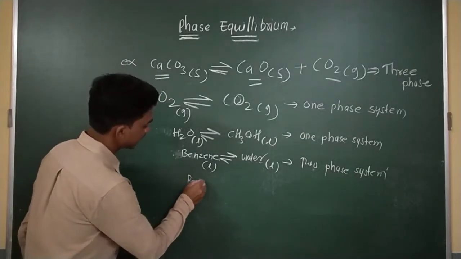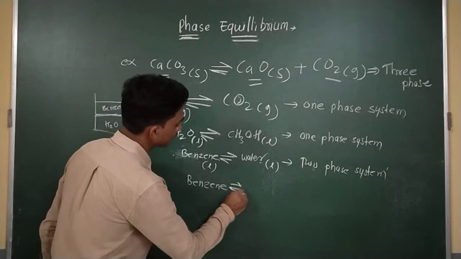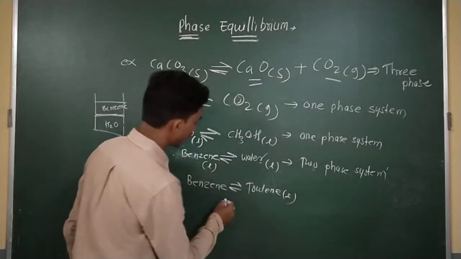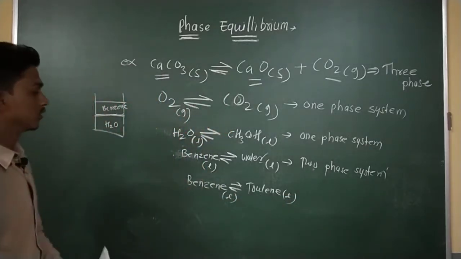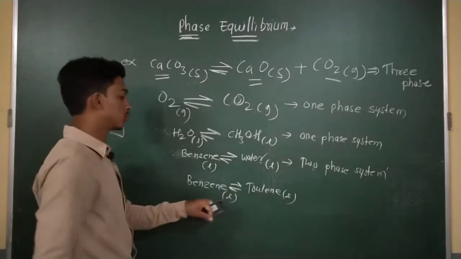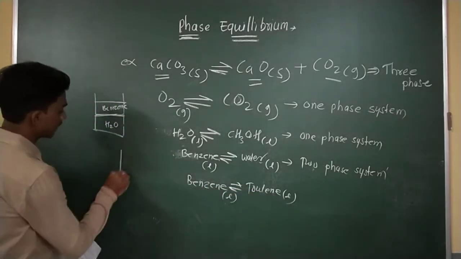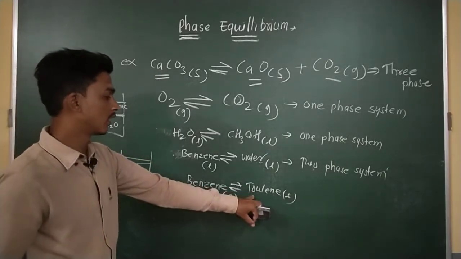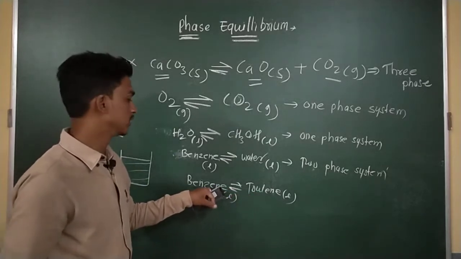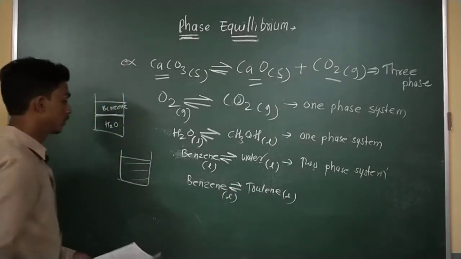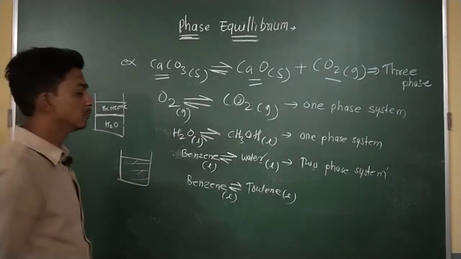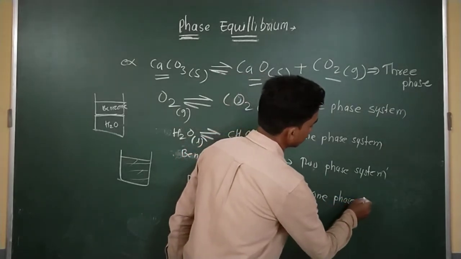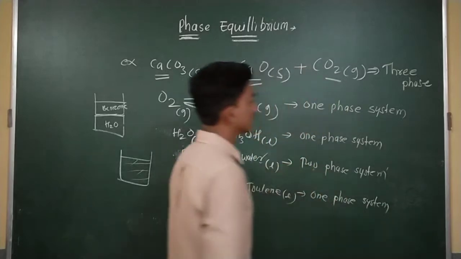Suppose I am writing a reaction like benzene in equilibrium with what? Toluene. This is a liquid molecule, and this is also a liquid molecule. Both are organic compounds, organic liquids, and they are completely mixed with each other. When you come to the lab and check whether benzene is miscible in toluene, the benzene and toluene molecules are completely miscible with each other. So we can say this is a one phase system.